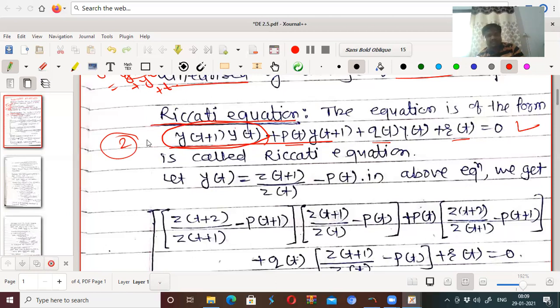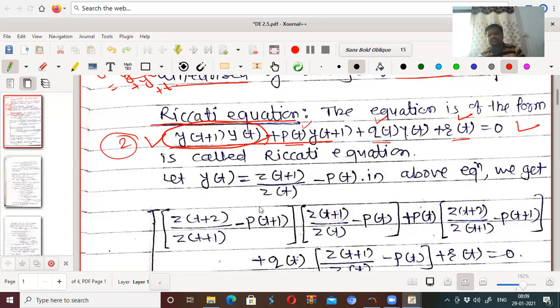Now this nonlinear equation can be converted to a linear equation by using some substitutions. So this is called the Riccati equation, that is, an equation of the form y of t plus 1 into yt plus pt into y of t plus 1 plus q of t yt plus r of t equal to 0, where pt, qt, rt are any functions of t.